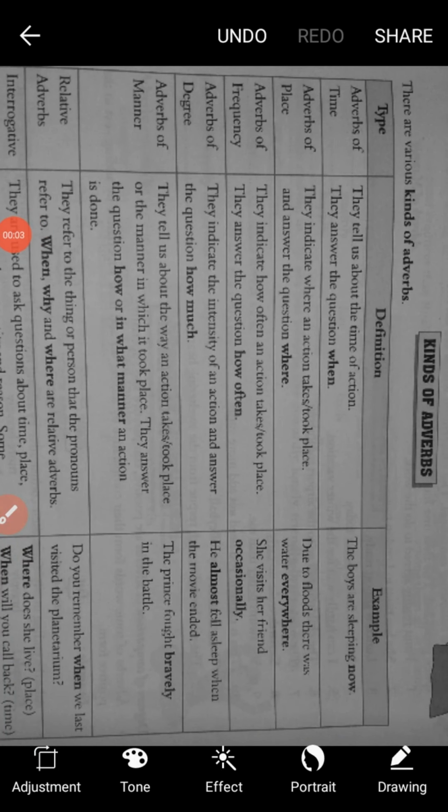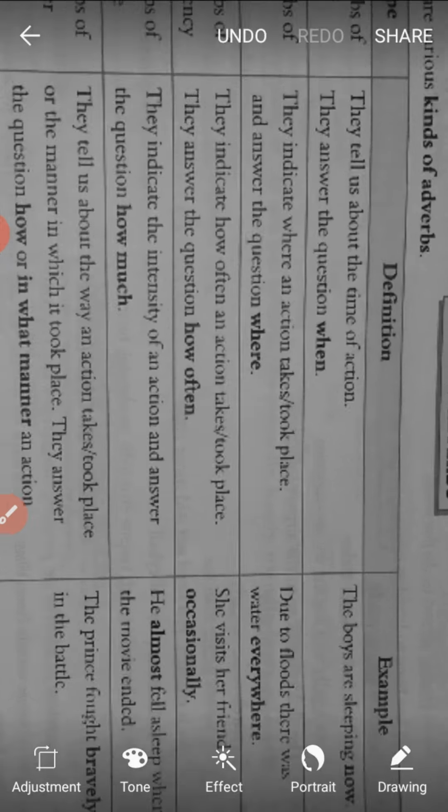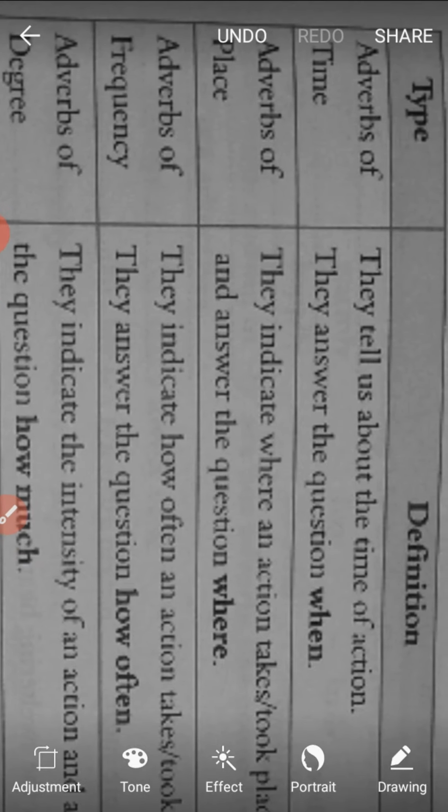Here we are to understand in detail the kinds of adverbs. There are various kinds of adverb. The very first adverb is the adverb of time.